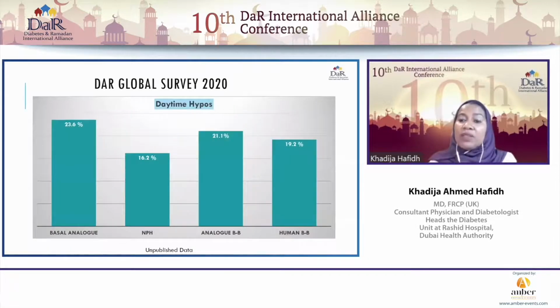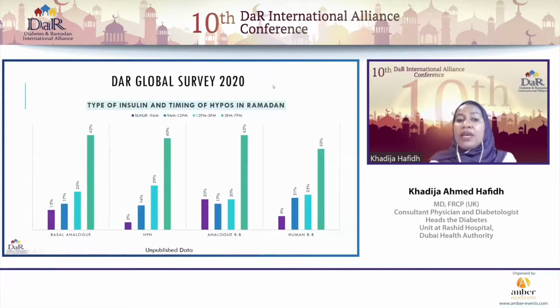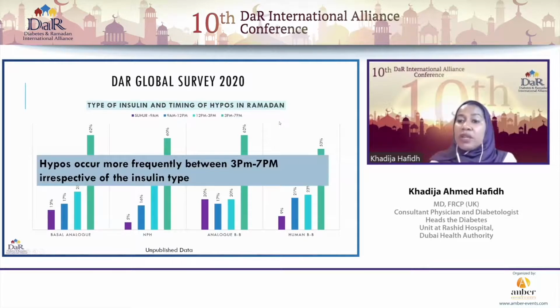And then when we look at the daytime hypos, almost similar, but again, as you can see numerically, the daytime hypos was much less in those patients that were on NPH as opposed to the basal analogs. And then when we looked at the type of insulin and the timing of the hypo, what is interesting to note is that the hypos occur more frequently between 3 p.m. and 7 p.m., and this is not a surprise, irrespective of what the insulin type was.